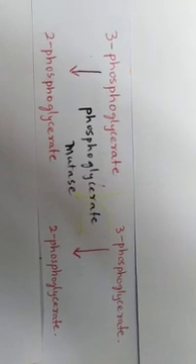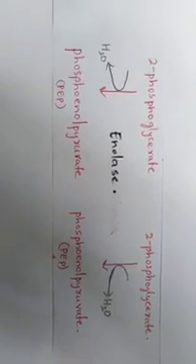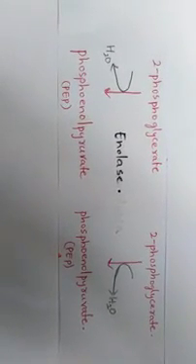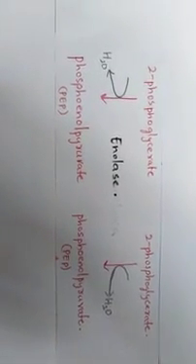The eighth step in the glycolysis is interconversion. 3-phosphoglycerate is converted into 2-phosphoglycerate. Here, the phosphate group present on the third carbon changes its position to the second carbon. Hence, the reaction is termed as the interconversion. It occurs in the presence of enzyme phosphoglycerate mutase.